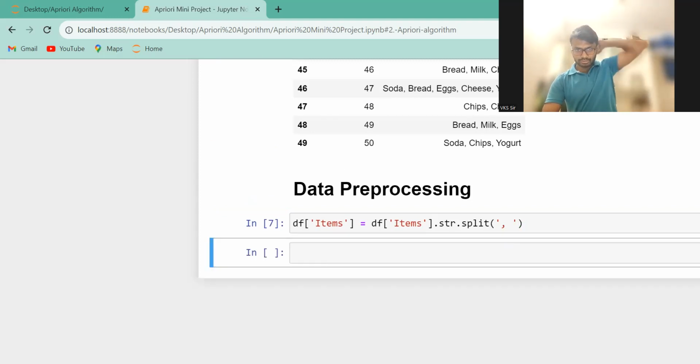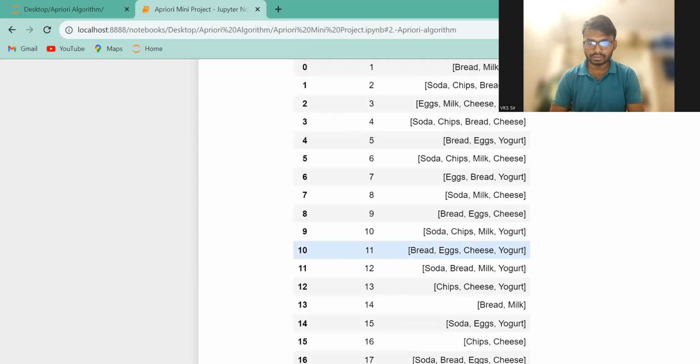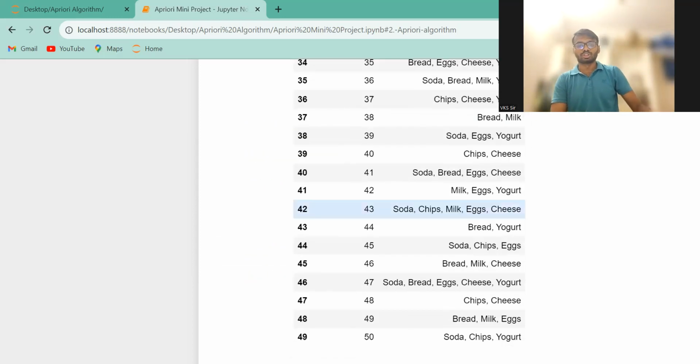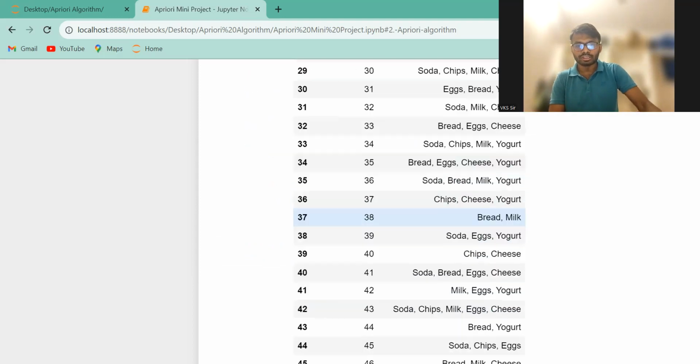Okay, so now the code has successfully run finally. And now we have to display that one, so you need to know how it will look. I simply write df. Now see that. Is it looking good?